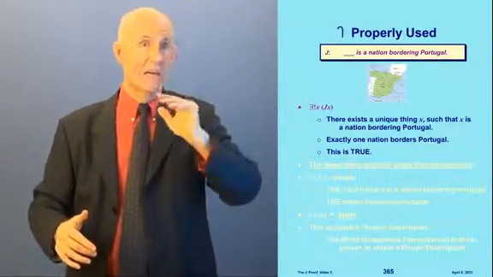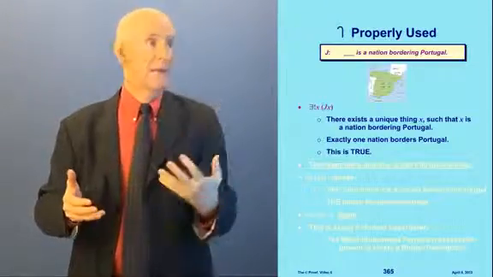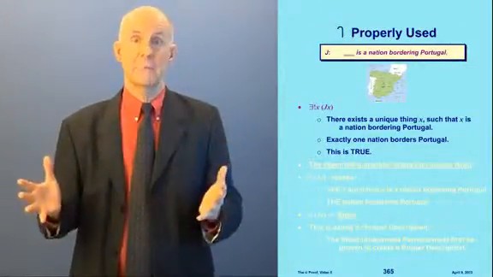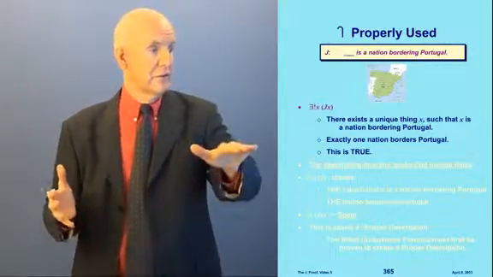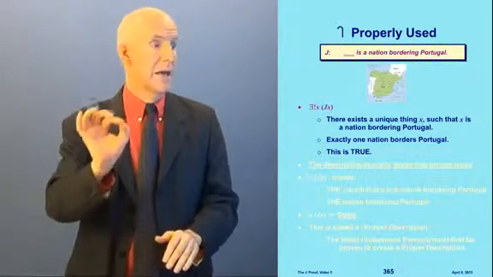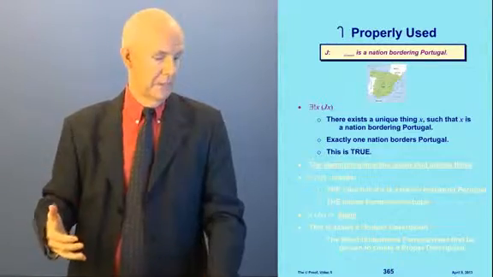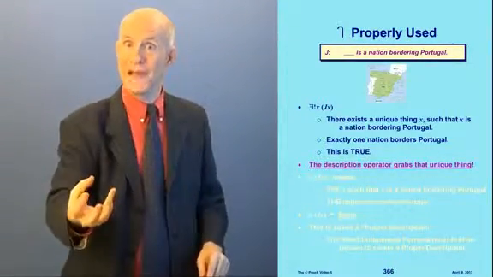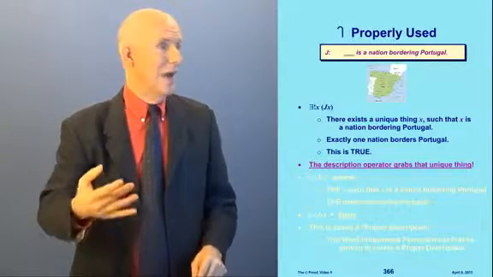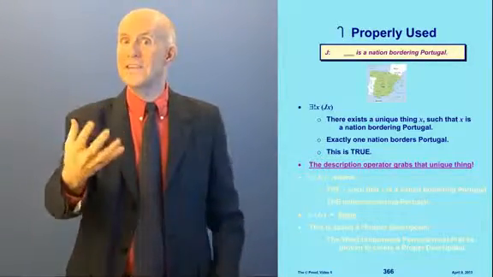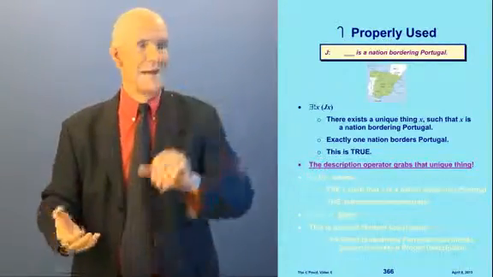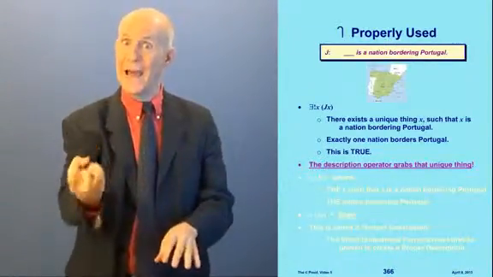Portugal has the Atlantic Ocean on one side and Spain on the other side, and there's no other country. It borders Spain, and that's the only thing it borders. It doesn't border any other country. So it's true that it borders exactly one nation, and that nation is Spain. Now, what the description operator does is it grabs that unique thing. What is the unique thing that borders Portugal? The only nation that borders Portugal is Spain. So the candy cane grabs Spain.